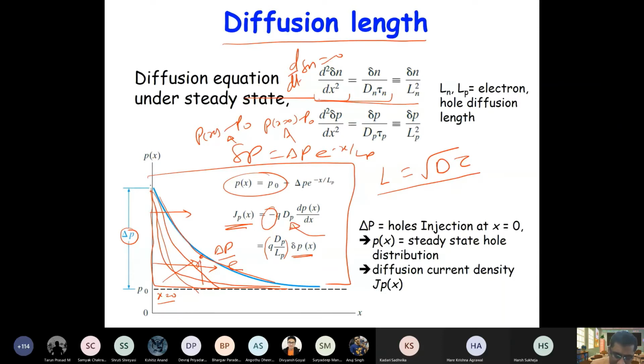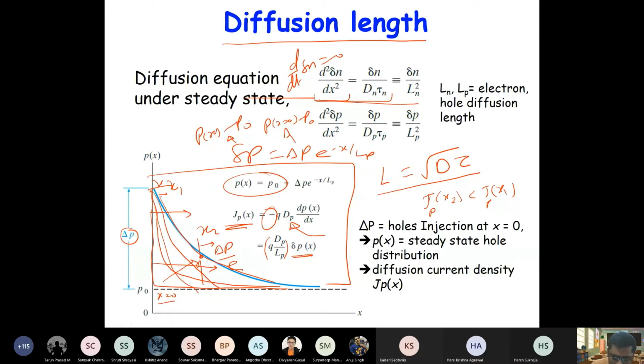So you notice here the current at x equal to 0 is different. Current is a function of position and it is decreasing. So the carriers are coming from here and leaving at another point. Let's say this is x1, this is x2. So the current at x2 is less than the current at x1, right? J at x2 is less than J at x1. This current is due to holes.